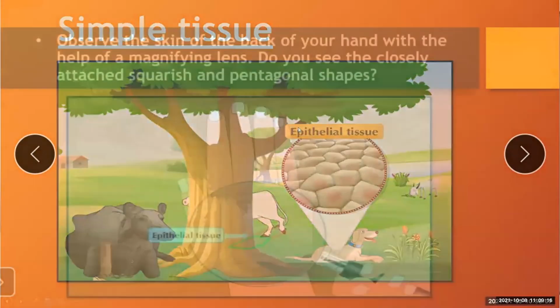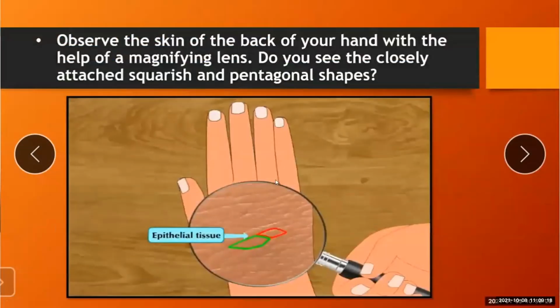Now, observe the skin of the back of your hand with the help of a magnifying lens. Do you see the closely attached squarish pentagonal shapes? Yes, the pentagonal outlines are faintly visible, and these are the epithelial tissues present on our skin.